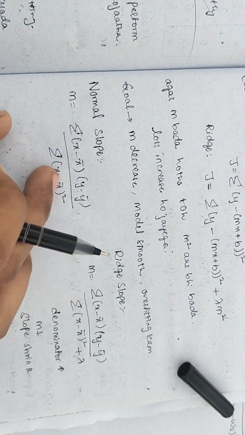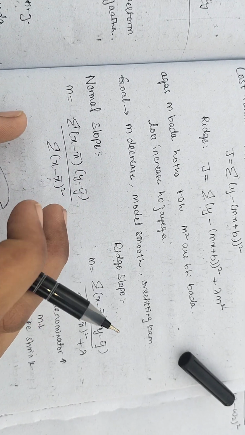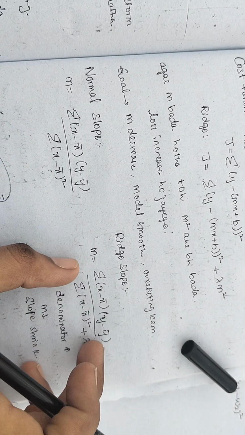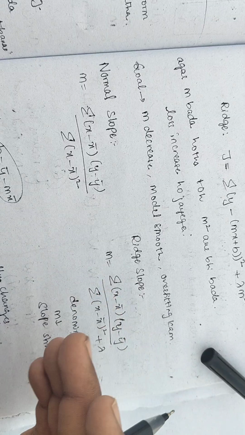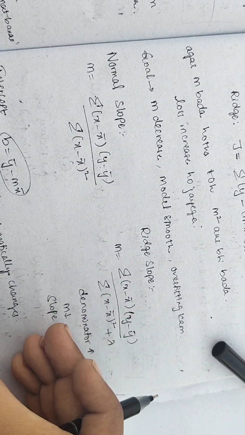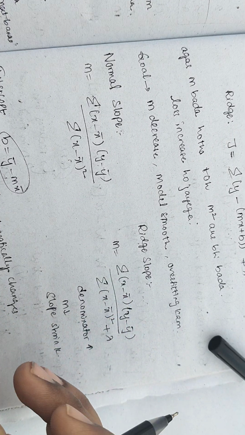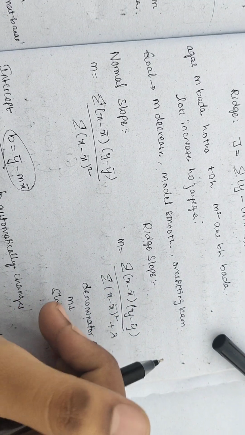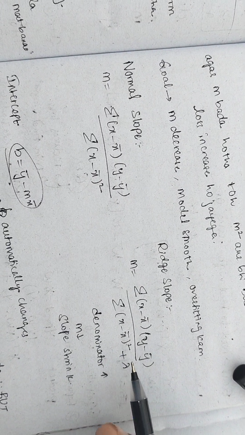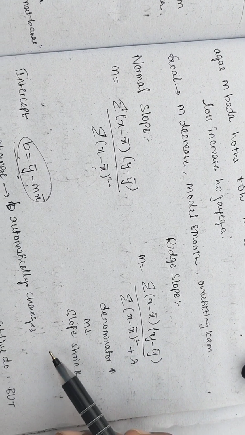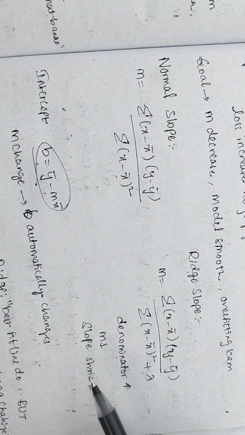Normal slope is like this, as we have seen in linear regression. But in ridge regression, the slope will be like this, with lambda in the denominator, right? As the denominator increases, the slope will be shrunk and decreased. Due to lambda, the denominator increases and the slope decreases. So the slope will be shrunk, and at the end overfitting does not happen.